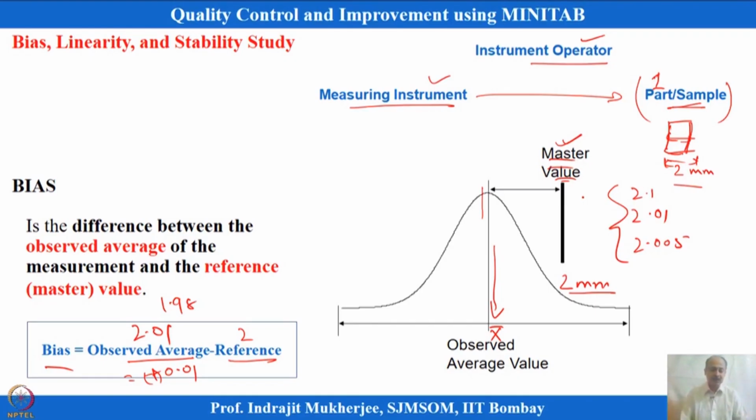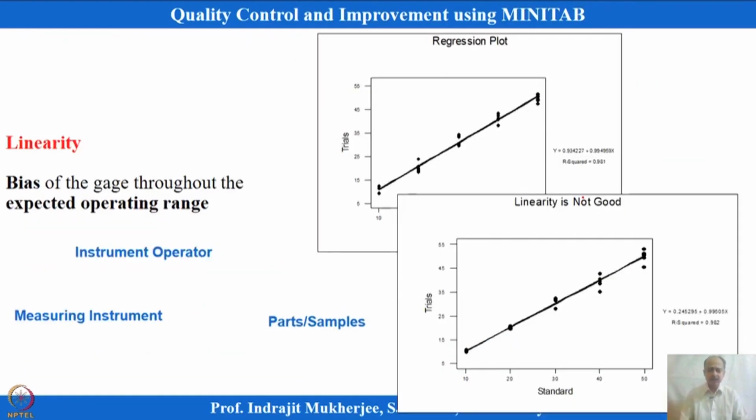So from these measurements we can get the bias of the instrument, and MINITAB does it automatically for you. If you give the master observation and the actual observations, it will give you the bias and the percentage bias, and all this information we can get. We will see in MINITAB how it is done. This is one important aspect.